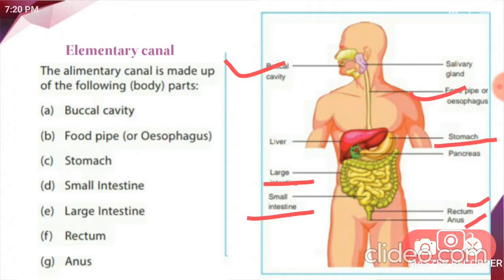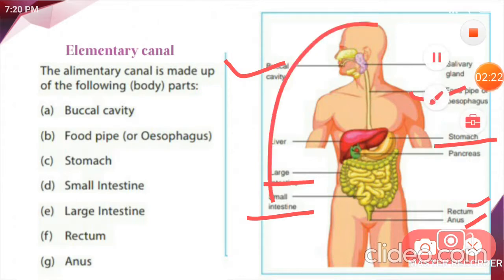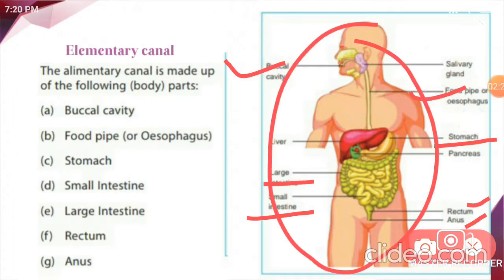Children, along with these parts, there are a number of glands associated with the alimentary canal which play an important role in digestion of the food we eat. The alimentary canal along with these associated glands forms the overall digestive system.